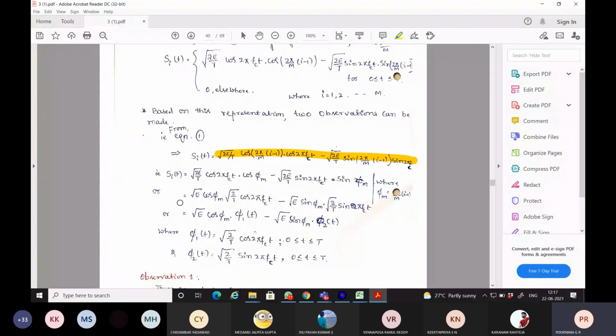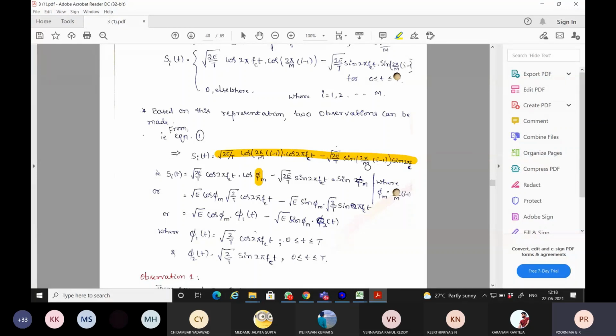This expression you can re-represent in terms of basis functions, where for the basis function phi I have chosen the value 2 pi by M into i minus 1. Because in both terms of the analytical equation 1, you can see cos of 2 pi by M into i minus 1. Similarly, sin of 2 pi by M into i minus 1.